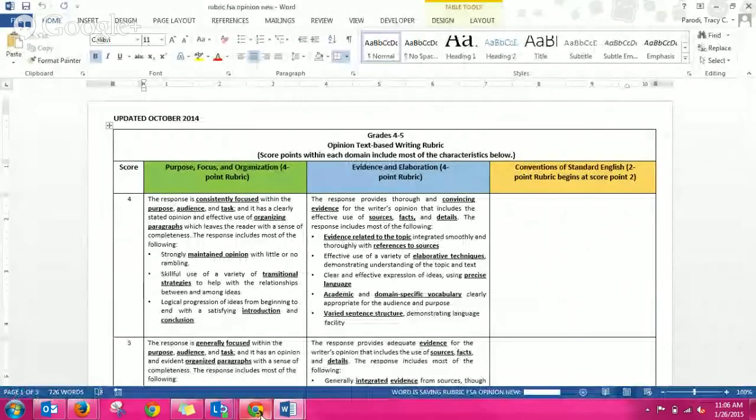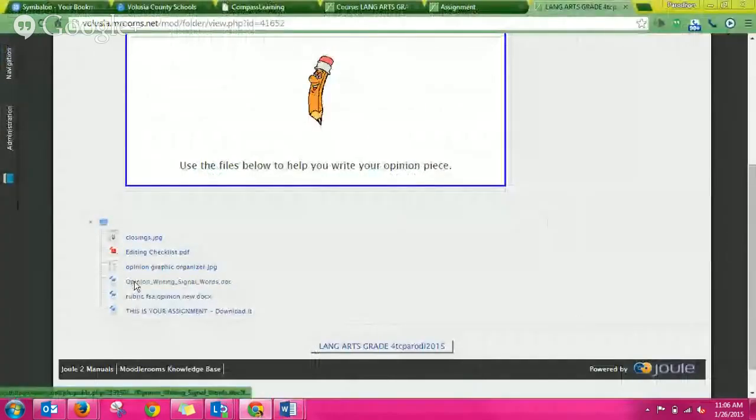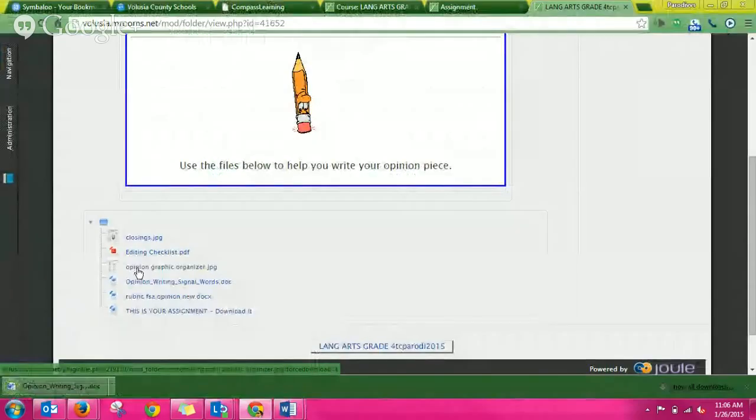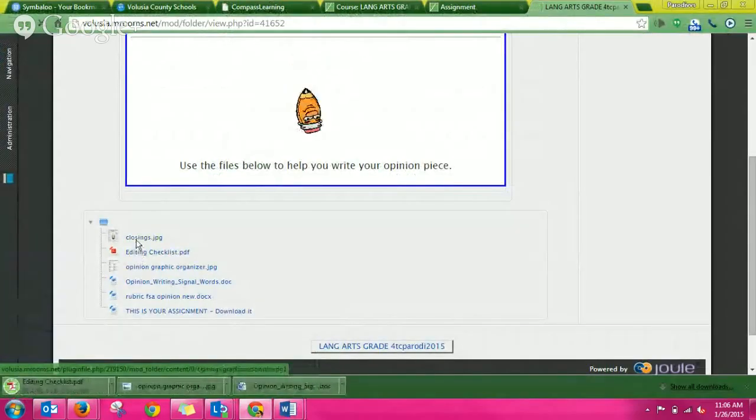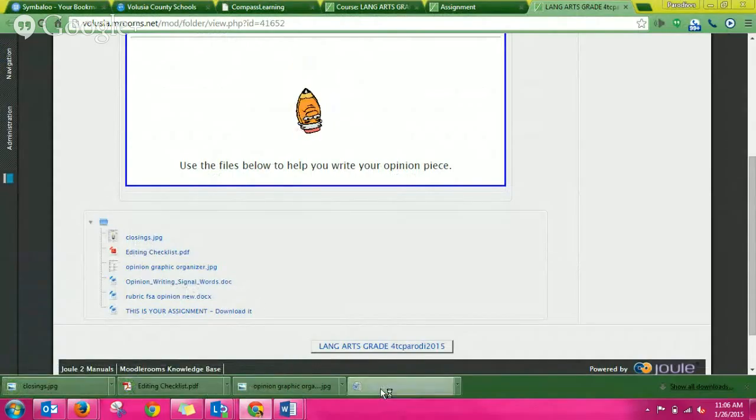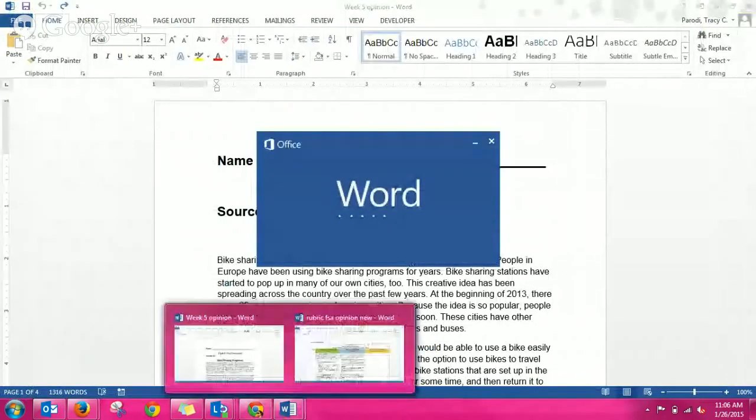Once you've got those 2, you come back for opinion writing signal words, opinion graphic organizer, editing checklist, closings, and you just follow those steps again and again to make sure you have these on your desktop when we meet next. It's opening up now. You have to click enable editing to make it work.